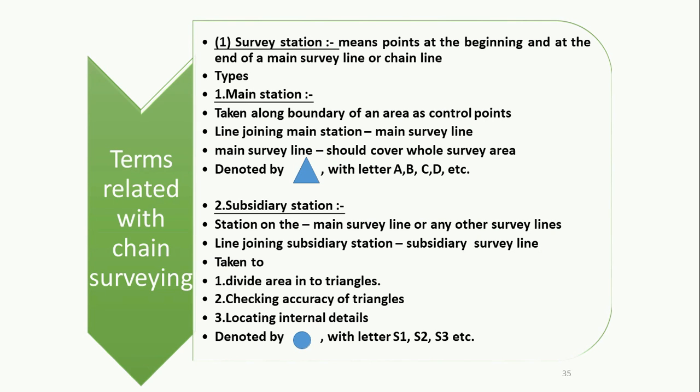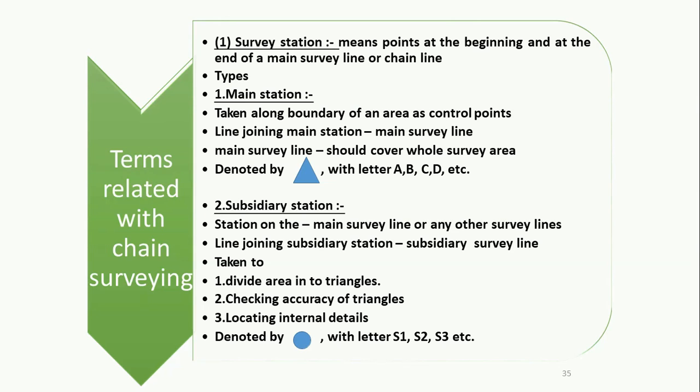As I already discussed, a survey station means a point at the beginning and at the end of a main survey line or chain line. There are different parameters. Number one is the main station. As I discussed, these are taken along the boundary of an area as control points. The line joining the main stations is called the main survey line. The main survey line should cover the whole survey area, and in the previous diagram it is denoted by the triangle with letters A, B, C, D, right?